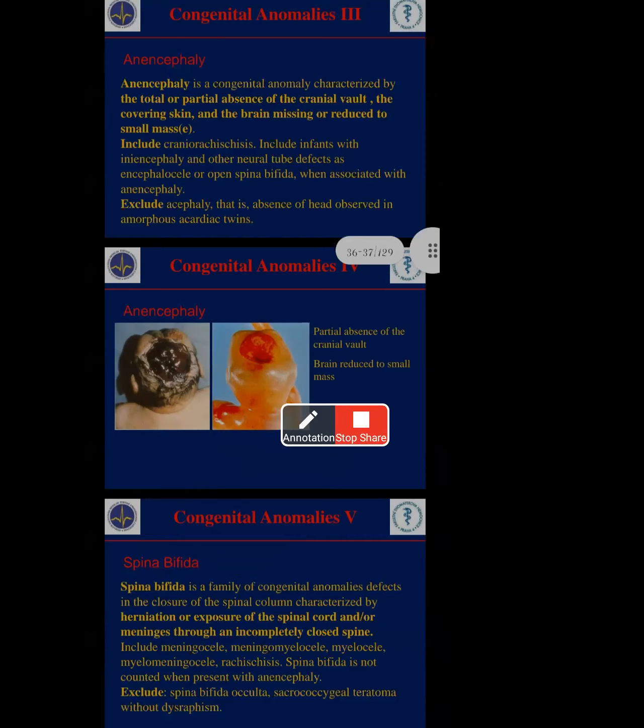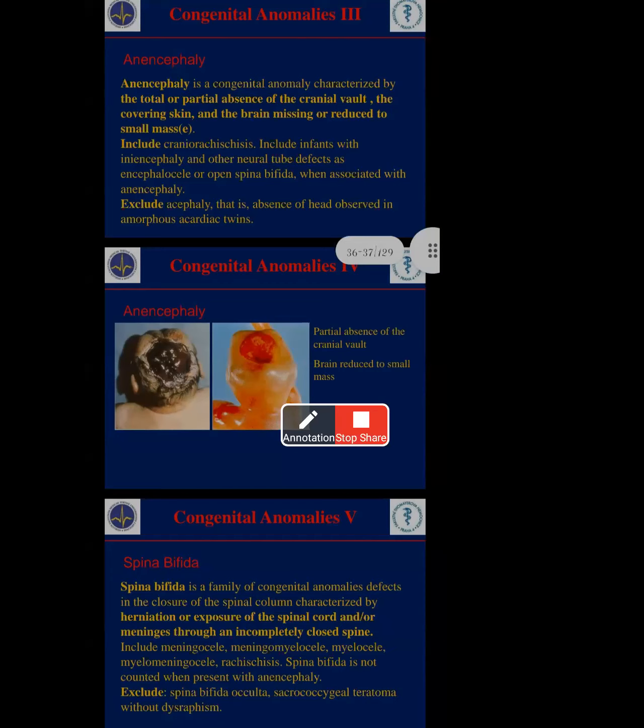Alright, anencephaly means the cranial nerves, the brain, are not closing. That's why they get anencephaly. Here also in spina bifida, the spinal column is not closing properly. That's why they get spina bifida, including meningocele. These are all related to the spinal cord layers only: meningocele, meningomyelocele, myelomeningocele, rachischisis, spina bifida. These all involve spinal cord problems only.